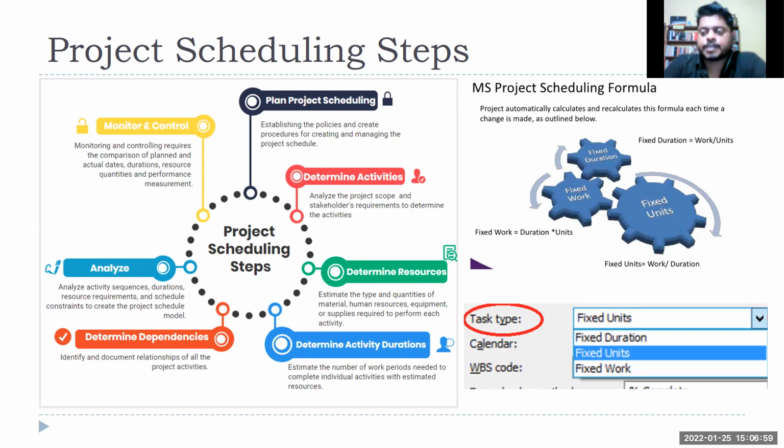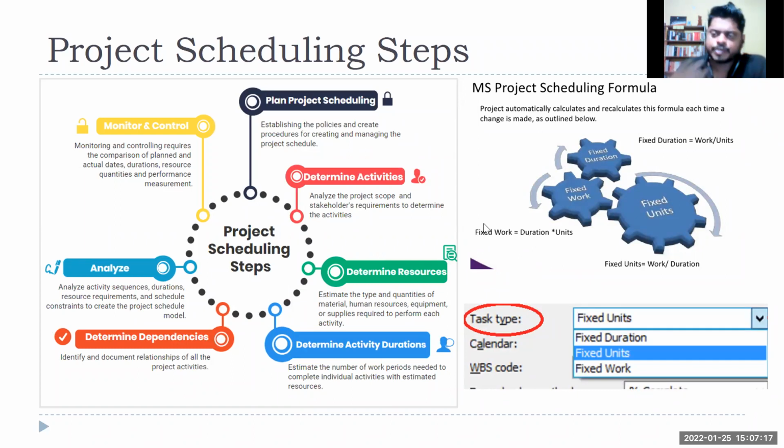Some tasks are fixed work, right? The total amount of effort you have to put is the same. So fixed work is duration multiplied by units, time multiplied by number of workers, right? So what happens, if I increase my units, the number of workers, duration might get reduced, because this is work, right?